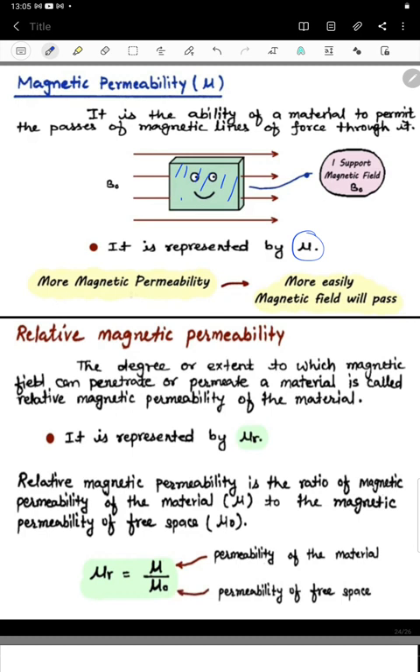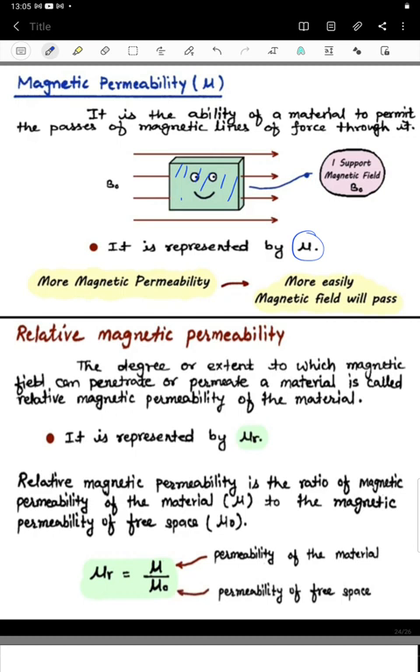And if a material has more magnetic permeability, it allows the magnetic field to pass through that material more easily.